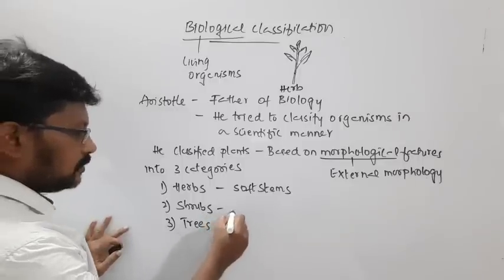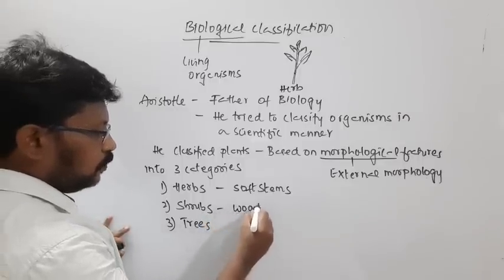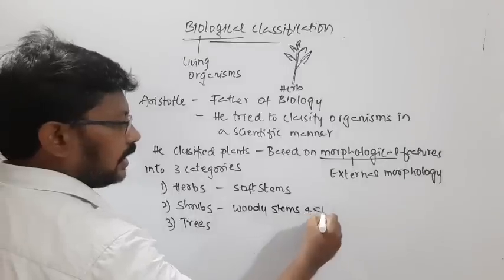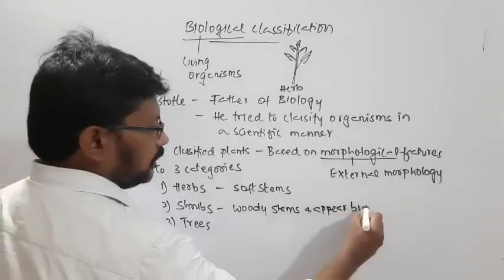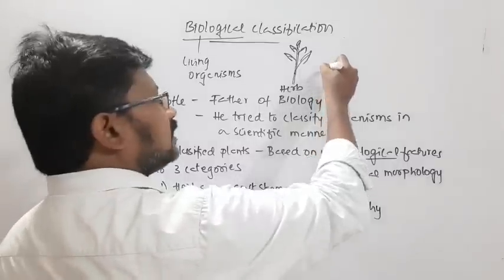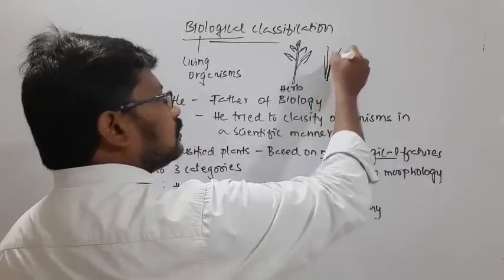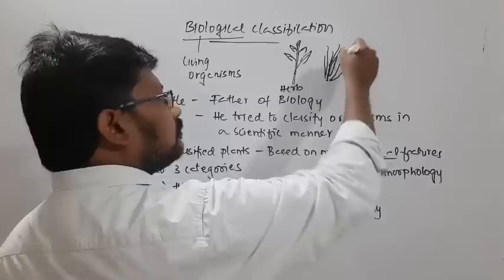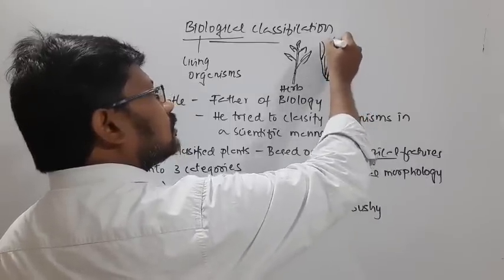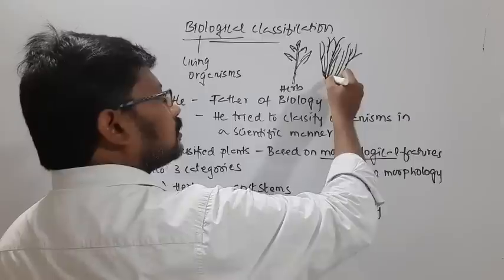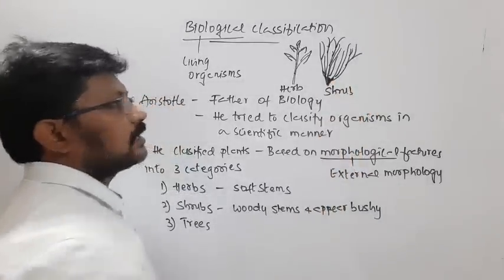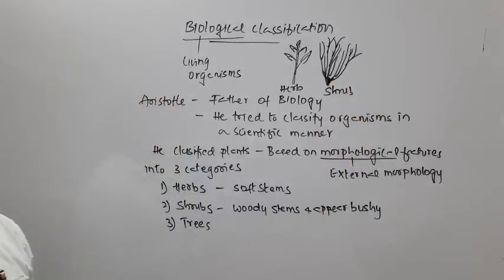Then coming to shrubs, they have woody stems and appear bushy. It means that a lot of branches arise from the bottom, and you can see many branches appearing from the bottom. This is what we say is a bushy appearance. So this is in the case of a shrub. This is how the shrub looks.